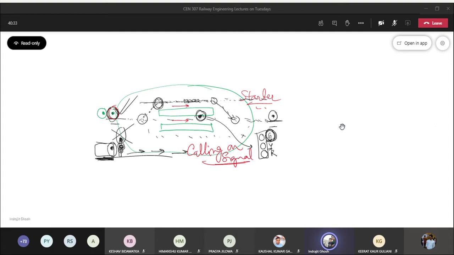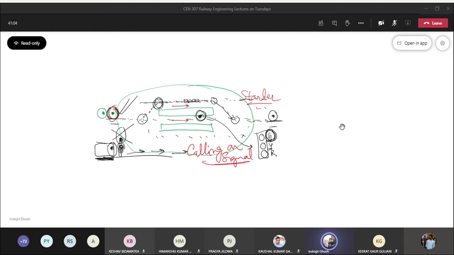You will not see yellow or green indication in home signal and calling on signal yellow. You will never see that. You will only see calling on signal off or calling on signal yellow when home signal is red.